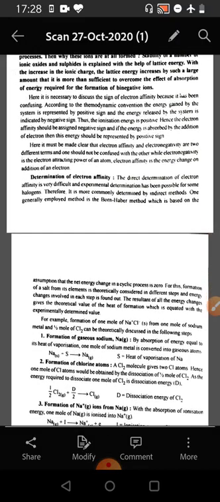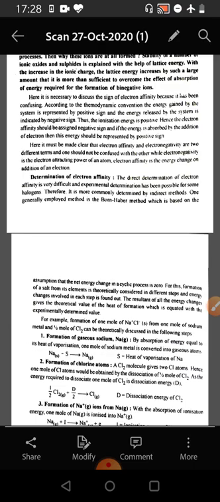Here it is necessary to discuss the sign of the electron affinity. So, we see that according to the thermodynamic convention, the energy gained by the system is represented by a positive sign and the energy released by the system is indicated by a negative sign. Thus, the ionization energy is positive, the electron affinity is negative, and if the energy is absorbed by the addition of the electron, then this energy will be represented with a positive sign.